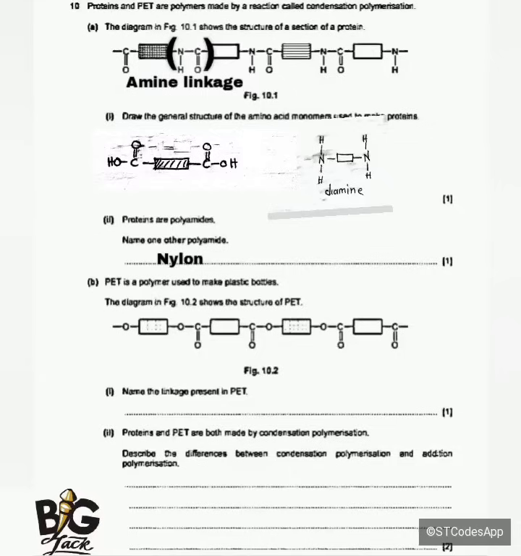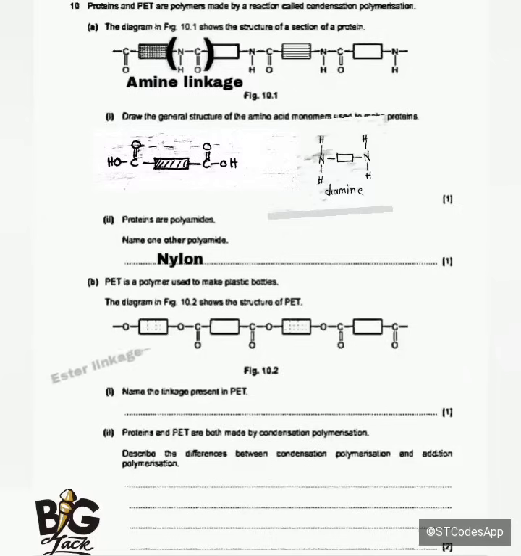Okay. Then as for question B, PET is a polymer used to make plastic bottles. So the diagram in figure 10.2 shows the structure of PET. So now, as you can see here, we have a linkage, which is O, C double bond O. This linkage is called the ester linkage.